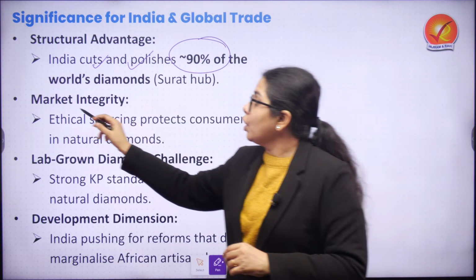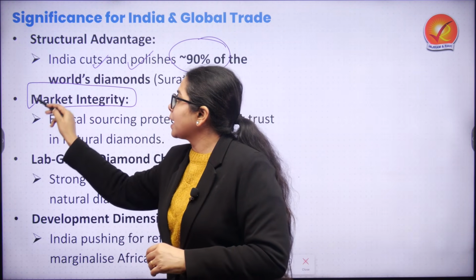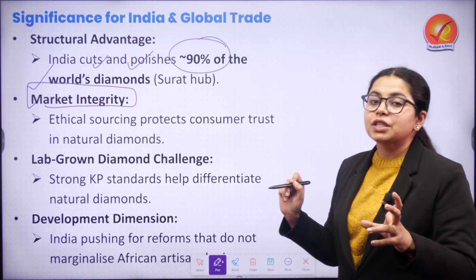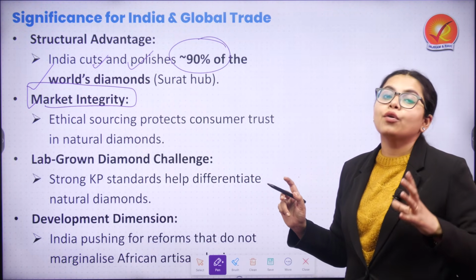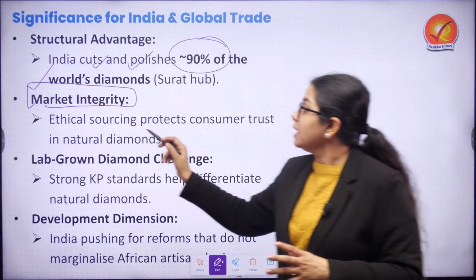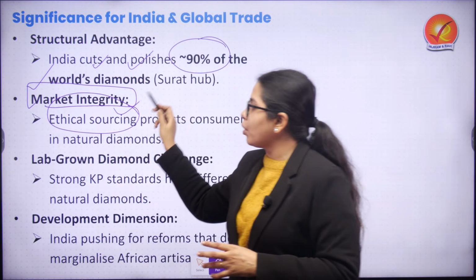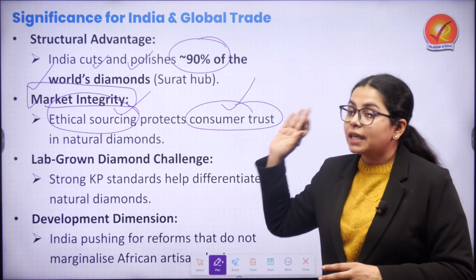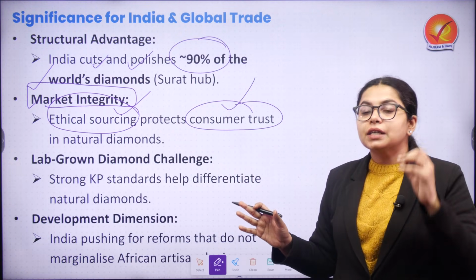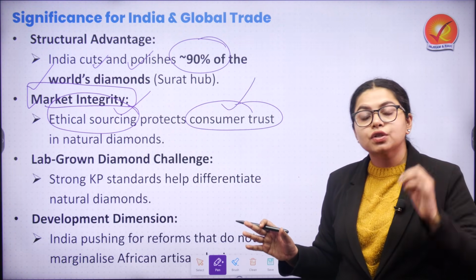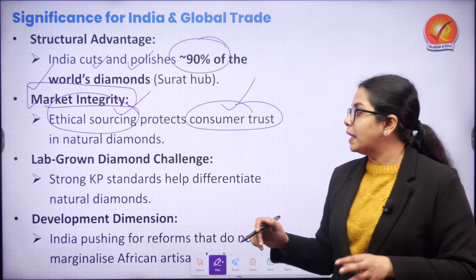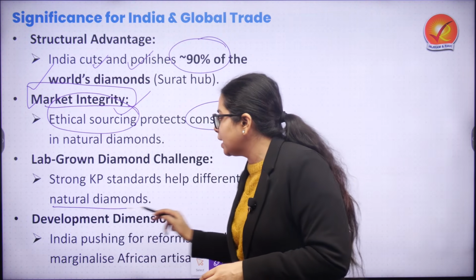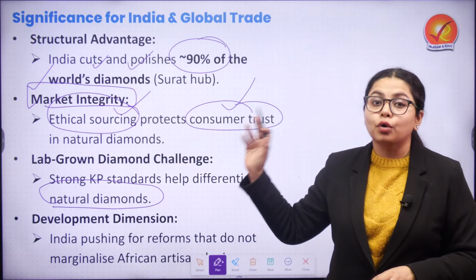Other than that, market integrity will be established, which is the whole idea of the Kimberley Process: ethical sourcing is very important to protect the consumer trust in natural diamonds, and certification and ethical sourcing will also be very helpful in drawing distinctions between natural diamonds and lab grown diamonds.